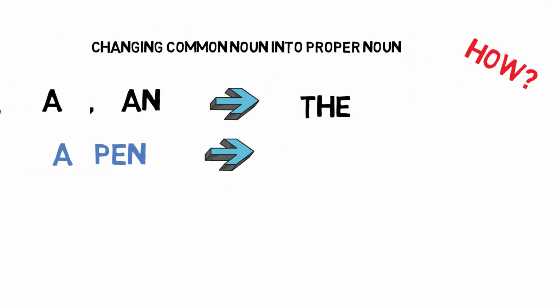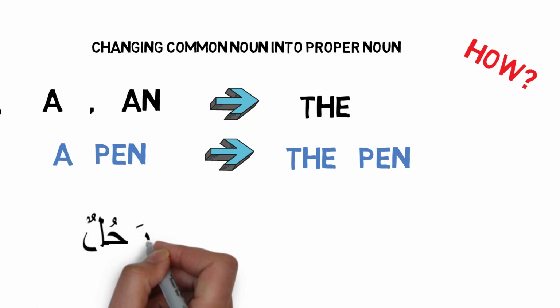So in English, you just take the a, for example, an apple, you change it into the apple. A pen changes into the pen. In Arabic is exactly the same. It has a very similar concept.